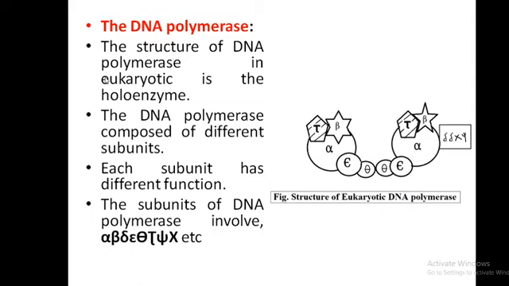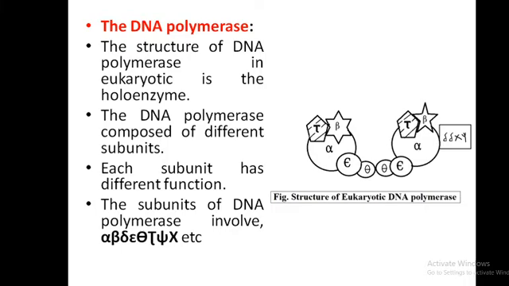Let's see the basic difference between prokaryotic and eukaryotic DNA polymerases. Prokaryotic DNA polymerases are of three different types: DNA polymerase 1, DNA polymerase 2, and DNA polymerase 3. But the eukaryotic DNA polymerase is much more complicated because it is composed of different subunits.